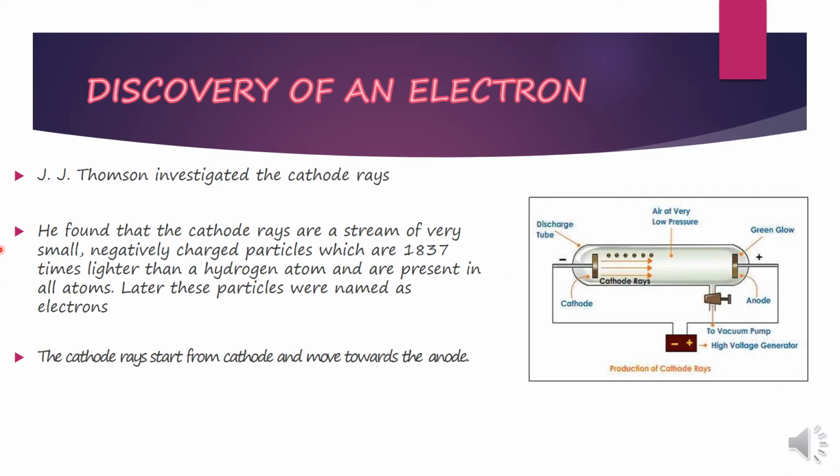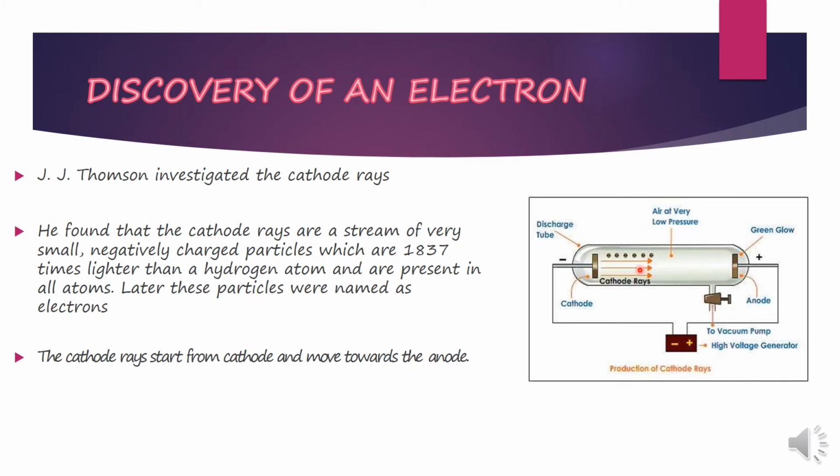Children, before the discovery of electron, we are going to learn about cathode rays. J.J. Thomson investigated cathode rays, and he found that when 10,000 volt electricity is passed into a discharge tube containing an inert gas, a stream of particles originates from the cathode and moves towards the anode.